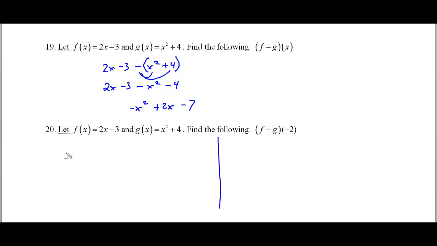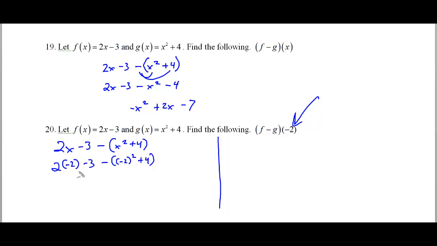All right, now, there's two ways to do this problem. Now, I will show you the way I did it on the answer key, but I'll just show you another way to do it too in case you like it better. Now, we are subtracting the two functions, so 2x minus 3 minus x squared plus 4. But you'll notice that this number is a negative 2, which means that we're going to plug that in for every instance of x. So, look at my equation now.